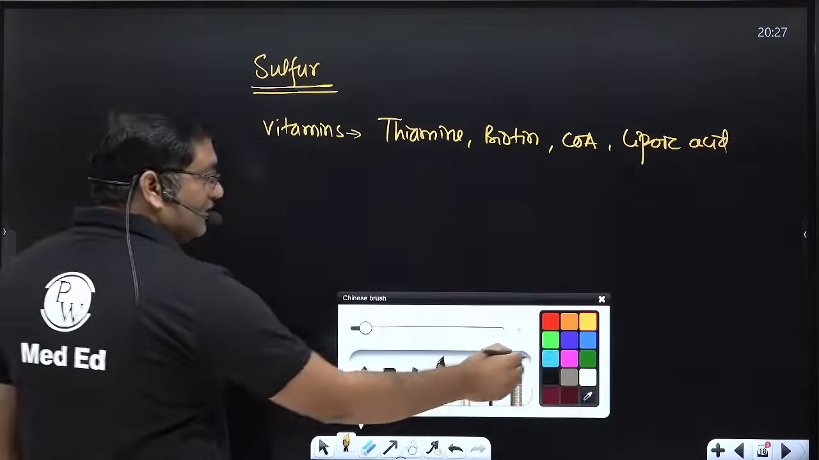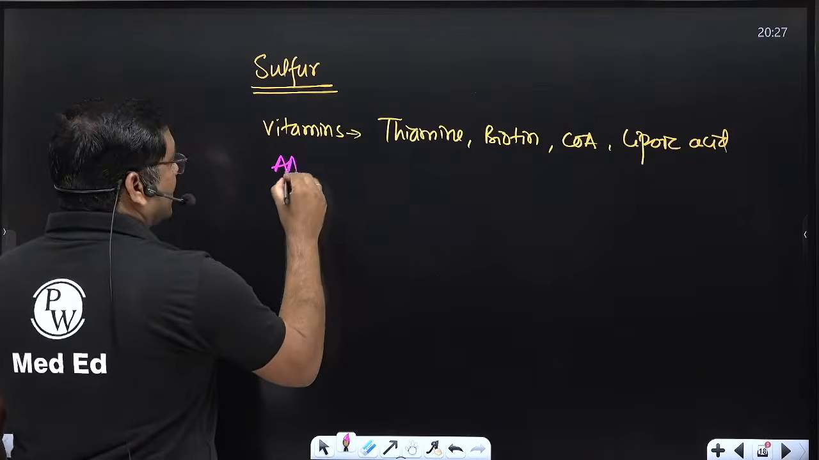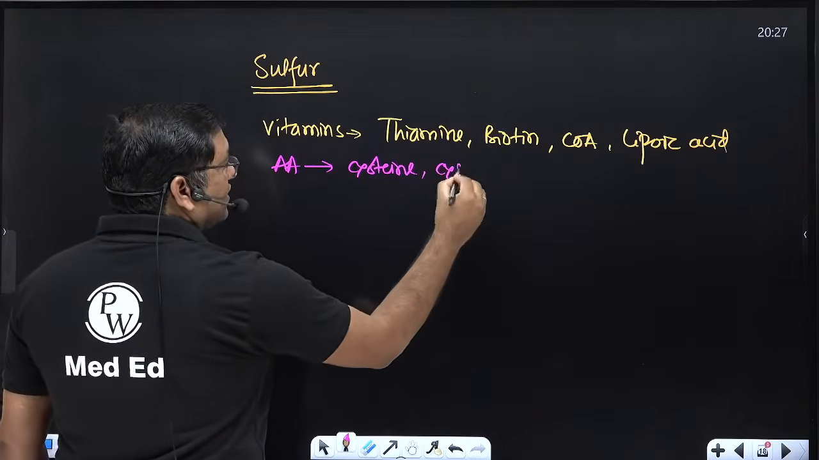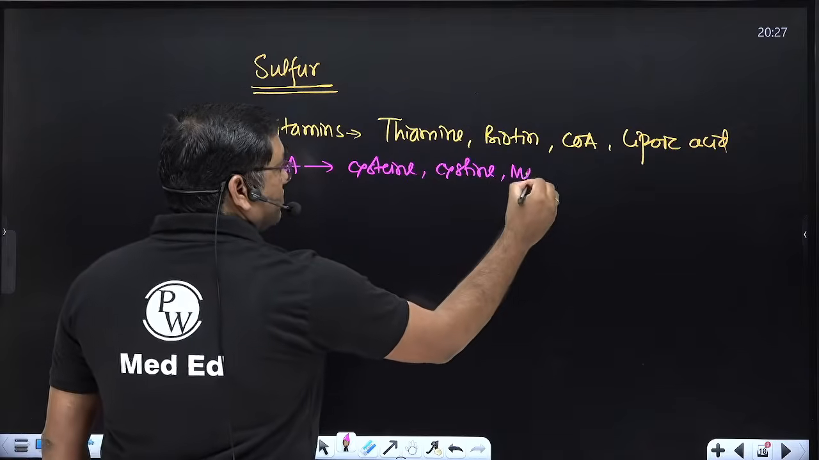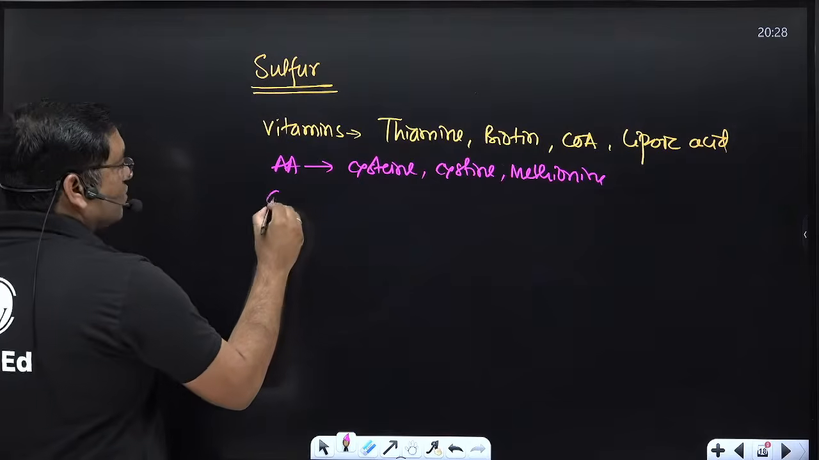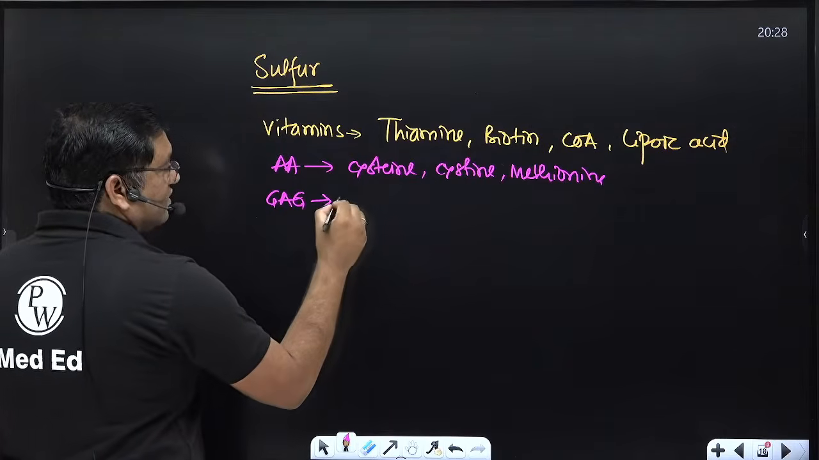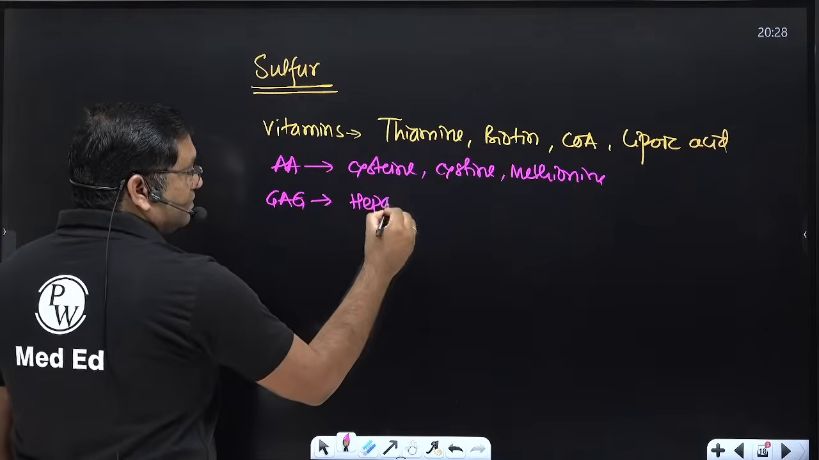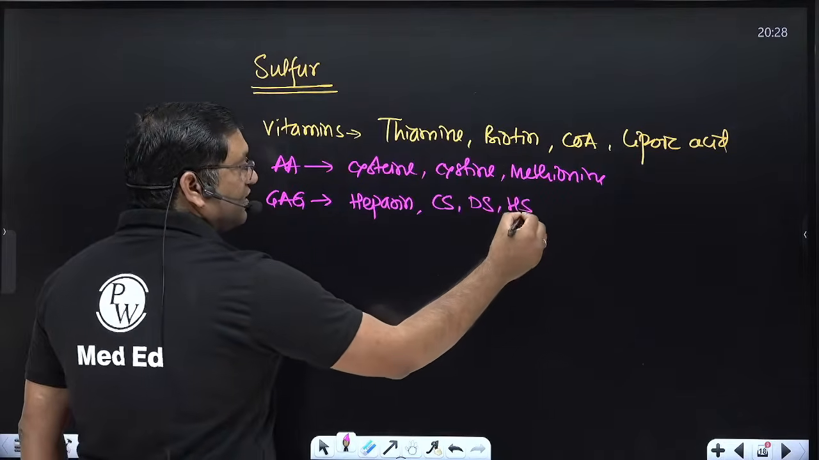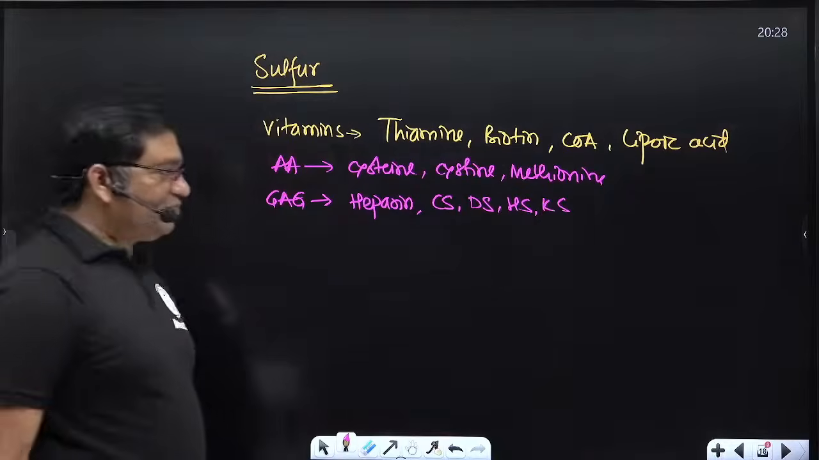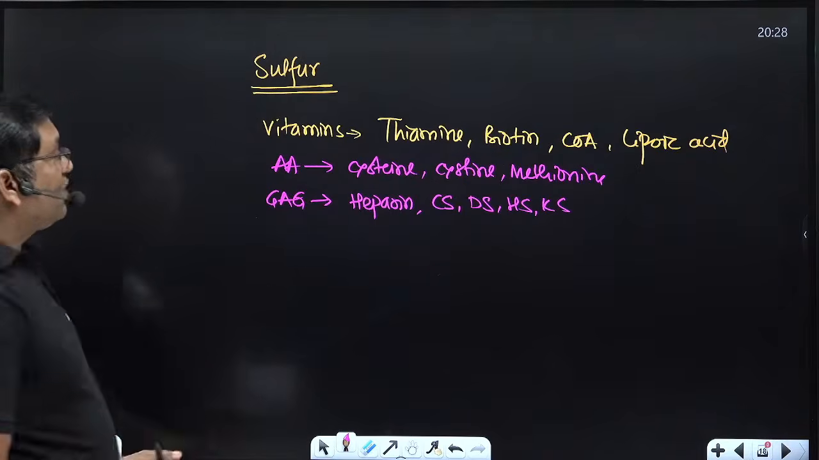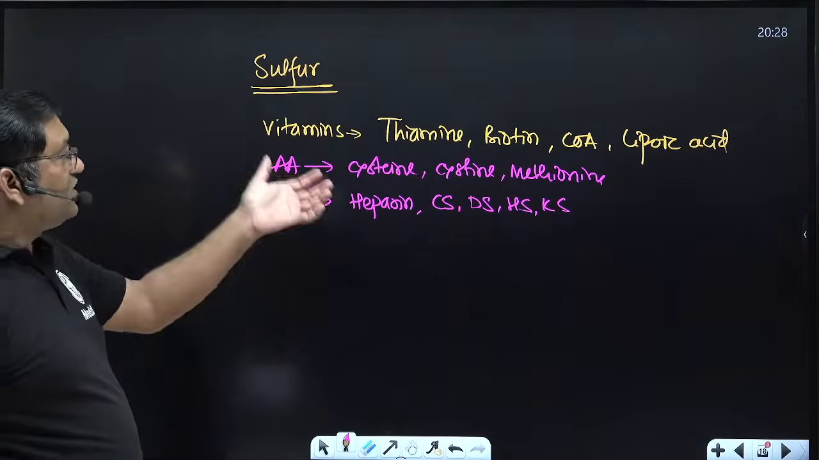Then sulfur containing amino acids are there, that is cysteine, cystine, and methionine. It is present in the glycosaminoglycans, that is heparin, chondroitin sulfate, dermatan sulfate, heparan sulfate, keratan sulfate. So it is present in the glycoproteins and glycosaminoglycans.